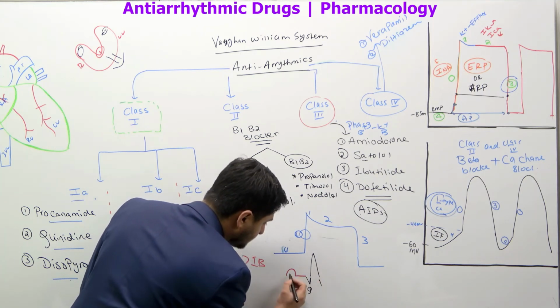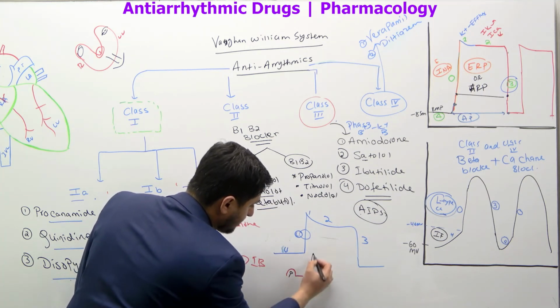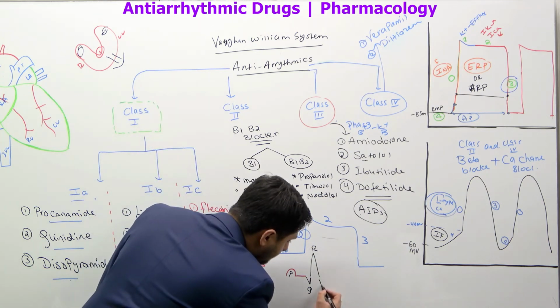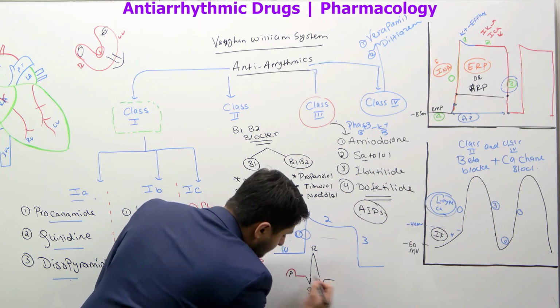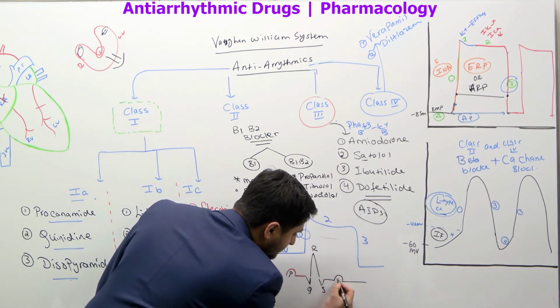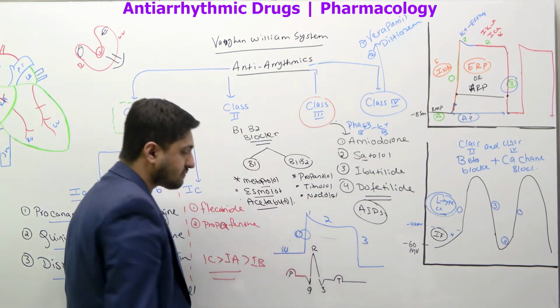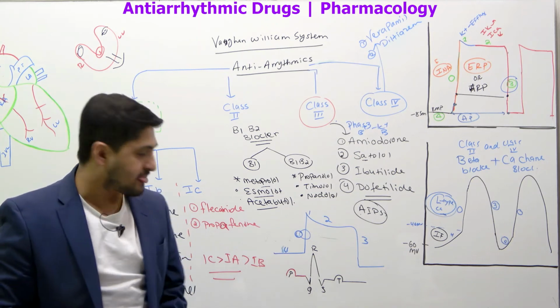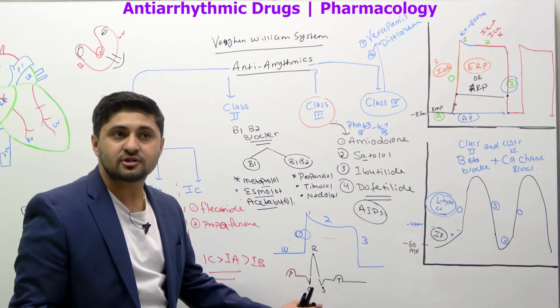Now this is called Q. This is P. This is called Q, this is called R and S. You know this. And followed by this S wave, and then followed by repolarization. That repolarization state is represented by T. Now, this is what the ECG machine shows. Your QRS complex is basically showing depolarization.